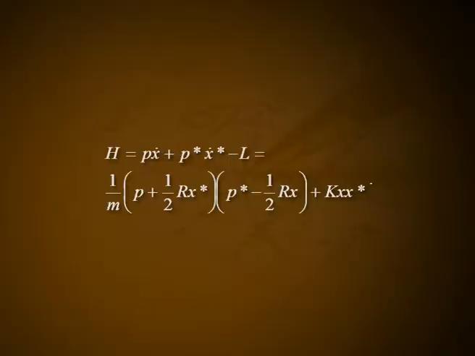The Hamiltonian is H is equal to p x dot plus p star x star dot minus L, which is equal to 1 by m into (p plus 1 by 2 r x star) into (p star minus 1 by 2 r x) plus k x x star. Since x star increases in amplitude as fast as x decreases, H will remain constant.